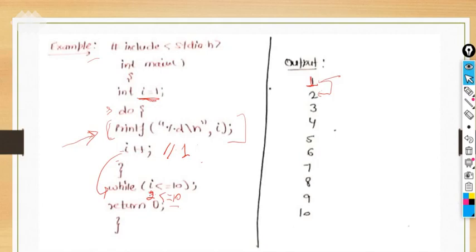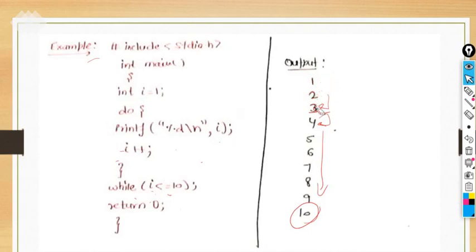For the leftover things, 2, then again we will go to the do block, it will print 2, then do the increment, check the condition, yes, 3 is also less, then again print 3 and come this side. So it will execute up to 10. Whenever it gets 10 and does the increment in I, it becomes 11. 11 is less than or equal to 10, it becomes false. Whenever the condition becomes false, then only our program will terminate. Okay, so it was all about the do while loop.